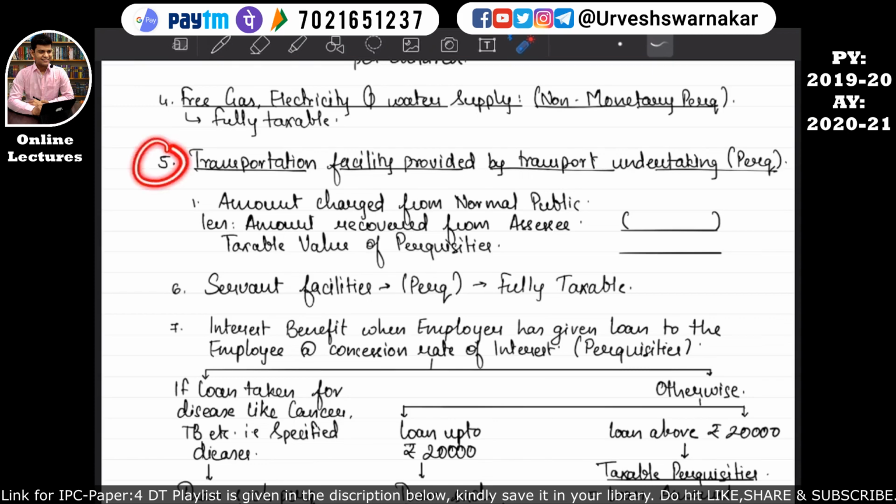Okay, so let's move on to part number 5. Part number 5 says that if a transport facility is provided by transport undertaking. So what does this transport undertaking mean? You all might be thinking that we have already studied this part, but the answer is no, we have not studied this part. You are mixing two things. Okay, so I'll show you which part you are mixing.